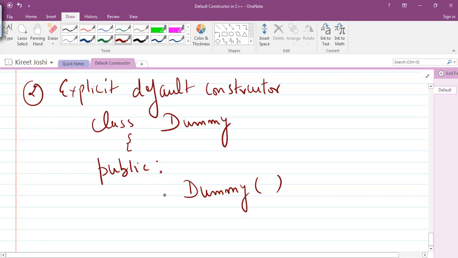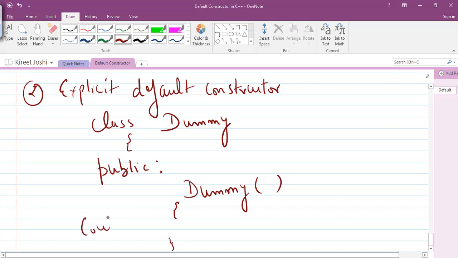This does not have any return type, so there will be no return type, and if this is a default constructor, then it won't take any arguments. So this is a default constructor. Now it may or may not have a body, but we are more interested in showing the output to the user, to show how this constructor will be invoked. So we will write a certain message inside this body.